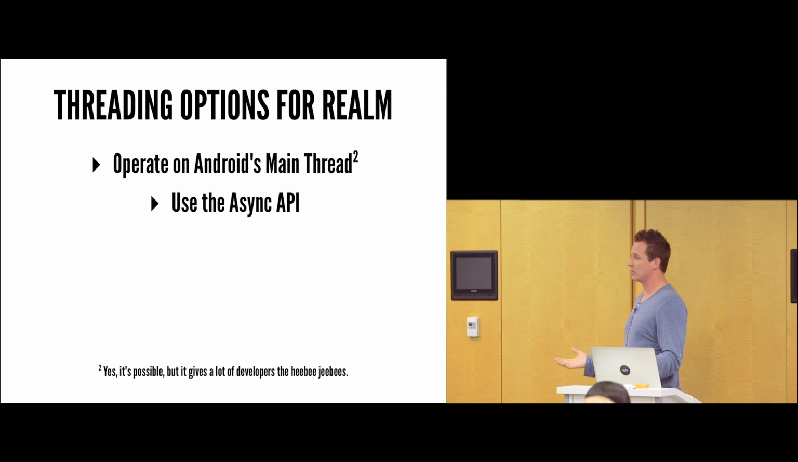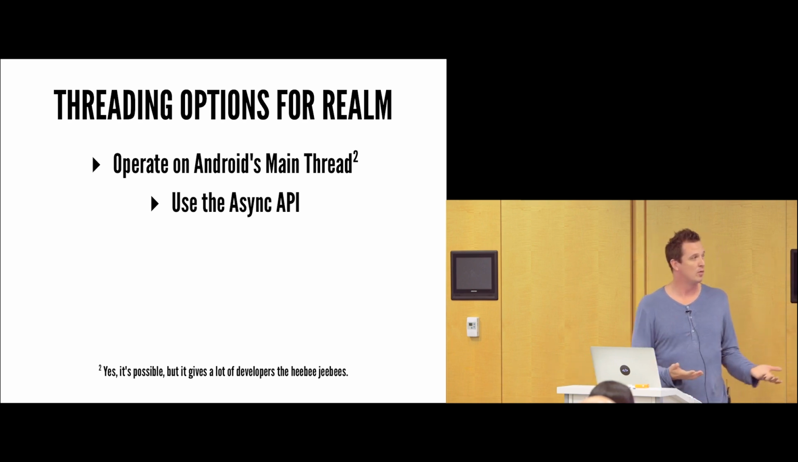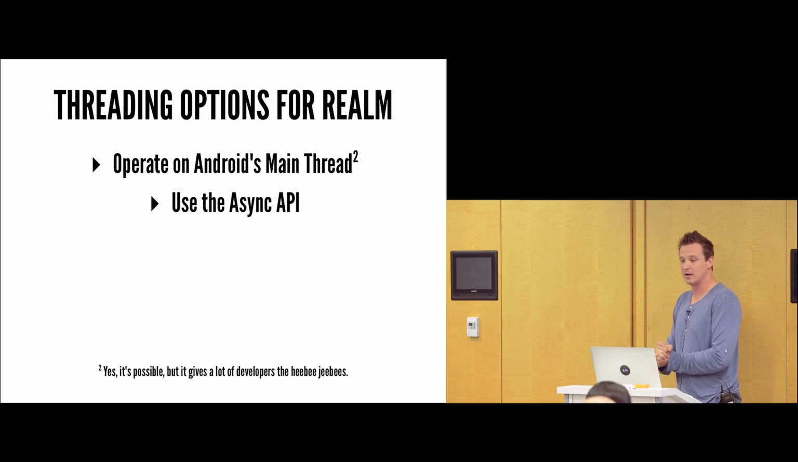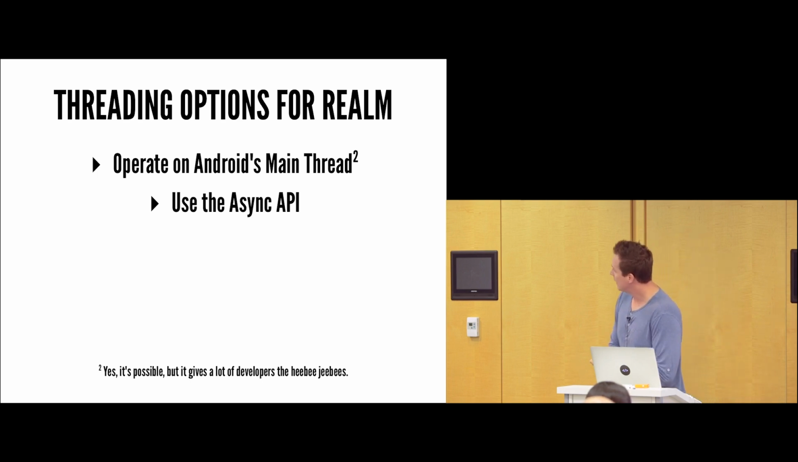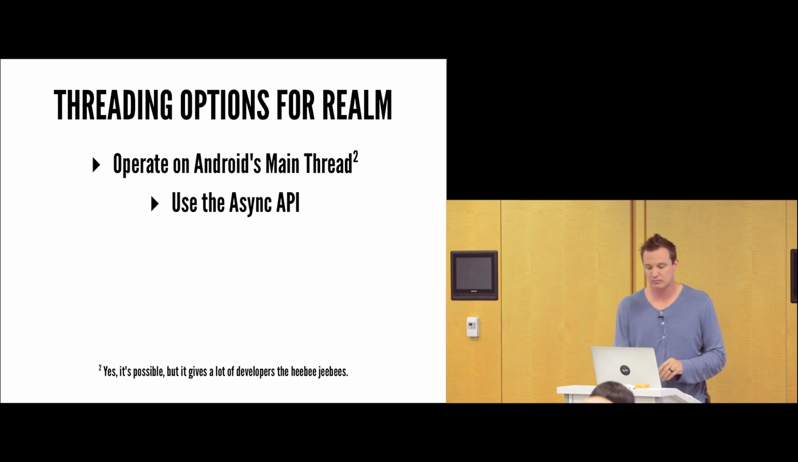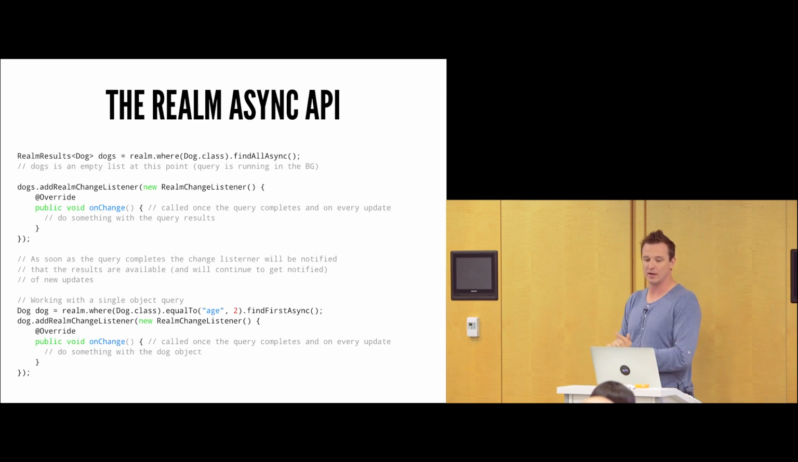For the longest time, Realm said, yes, you can use Realm on Android's main thread. Usually this is blasphemy and heresy in Android, and most people would never think of doing such a thing. I have done it with success. Doesn't mean you should do it, but what is recommended is to use the asynchronous API, which will actually do things in background threads for you. So how do you use this asynchronous API?